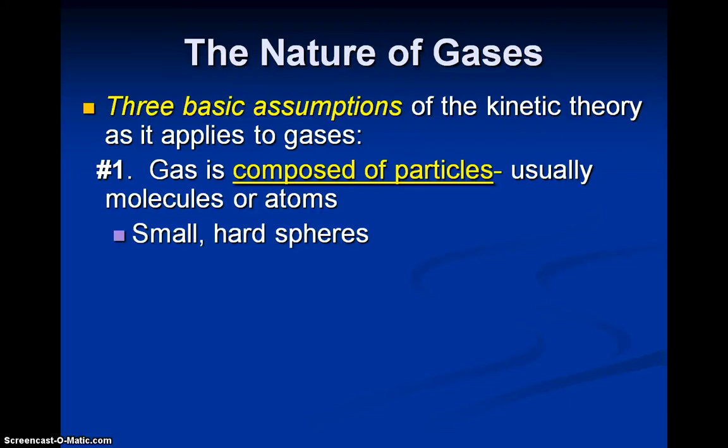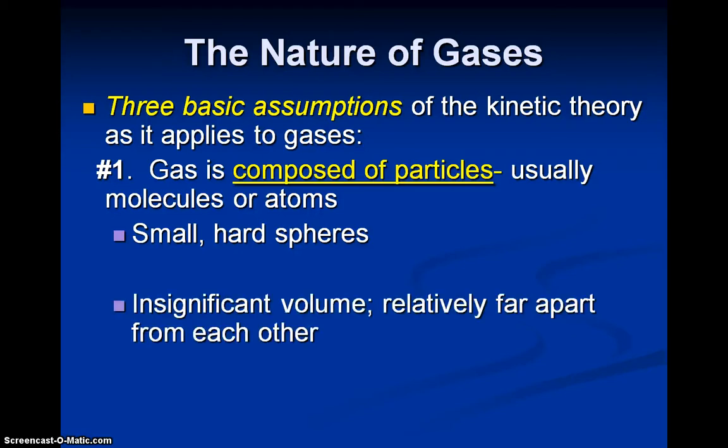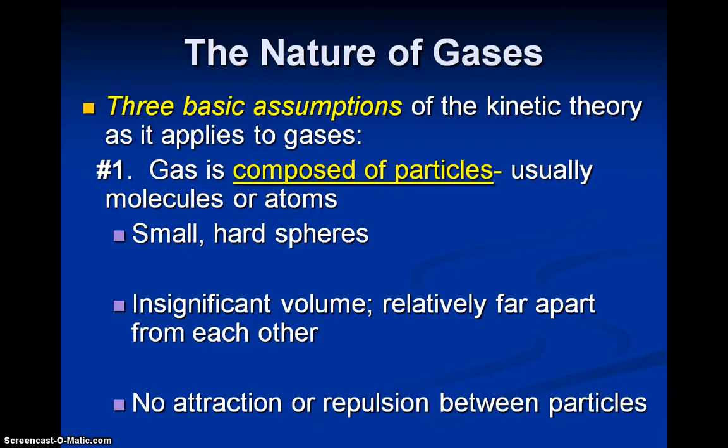And we say that these particles act like small hard spheres, almost like bouncy balls. And they have a very small or insignificant volume, and they're relatively far apart from one another, so they're bouncing around the container or wherever they're located. And so there is no attraction or repulsion between the particles whatsoever. Now, is this true? No, but these are the assumptions that we have to make in order to understand the nature of gases and how they behave.